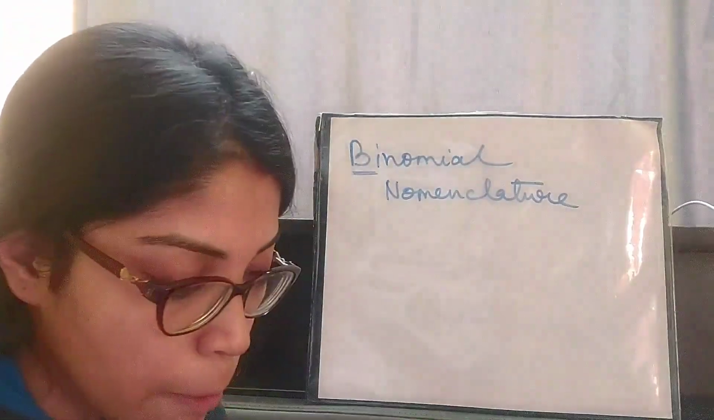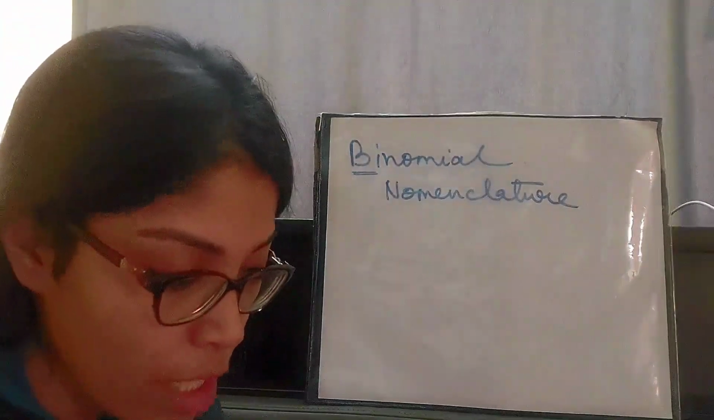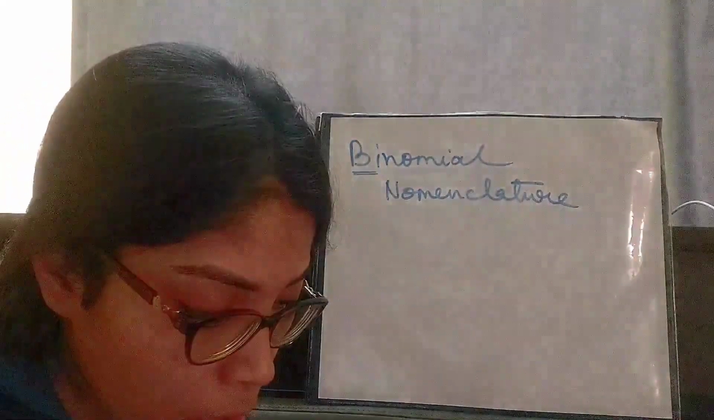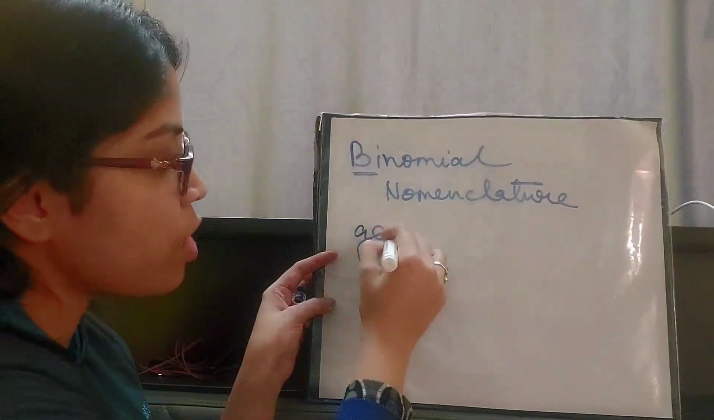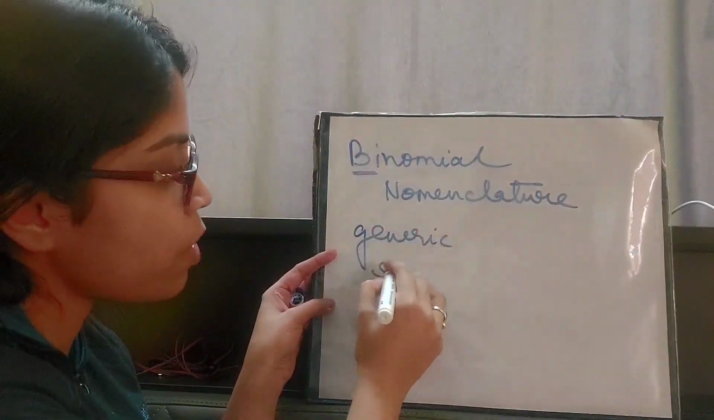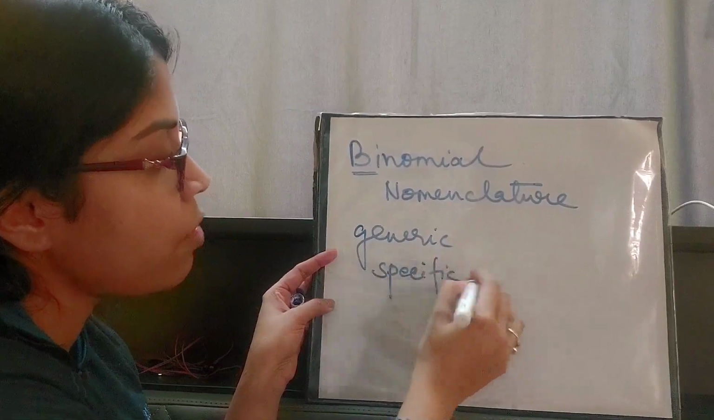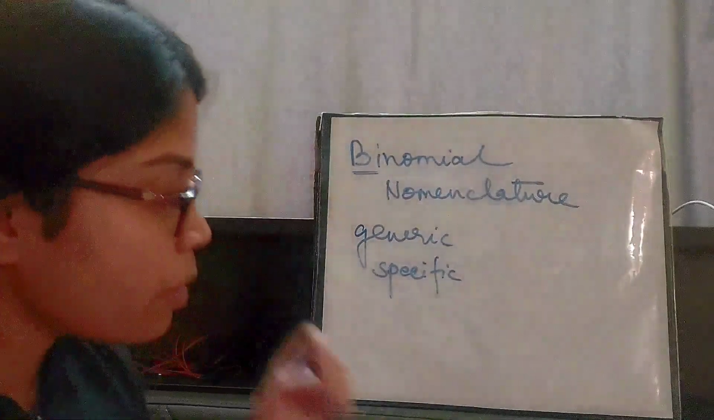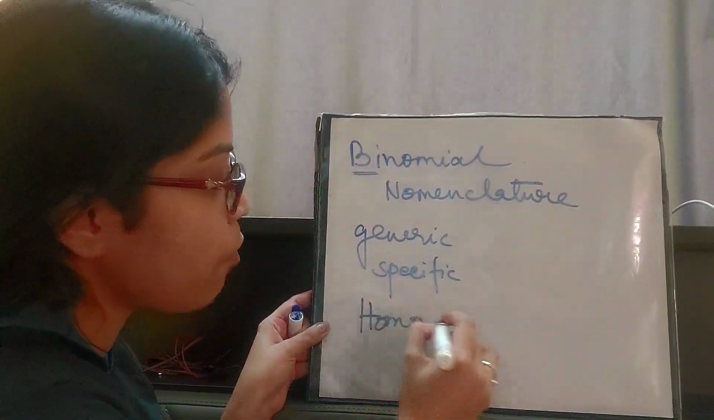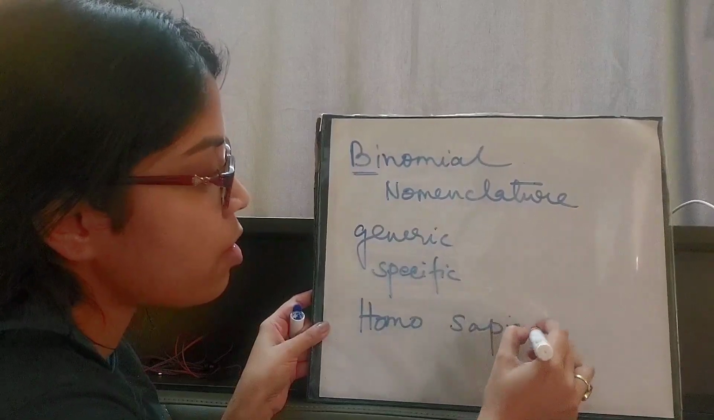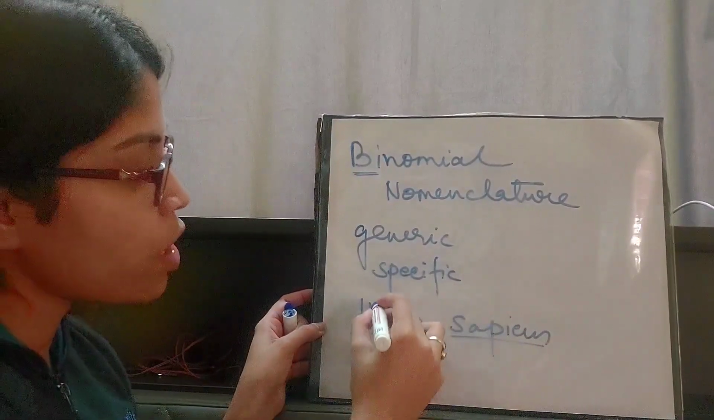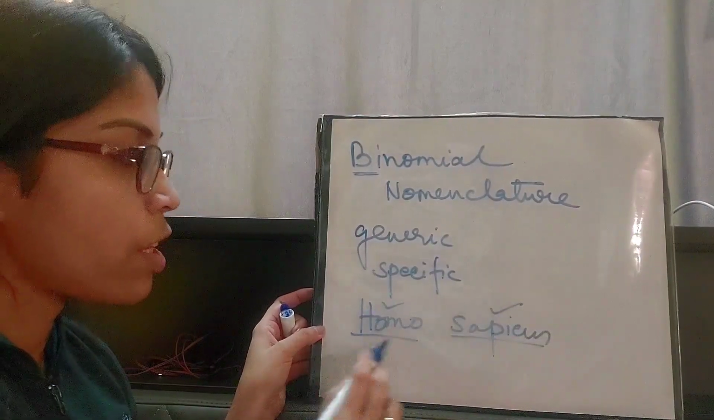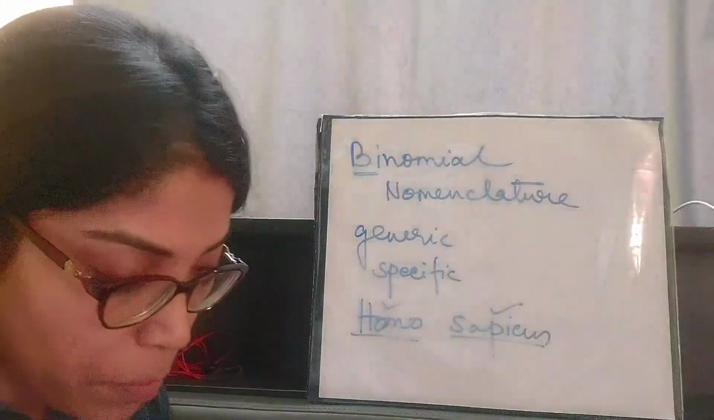According to this system, each organism, whether plant or animal, bears two names. The first one is the generic name, or we can call it the genus, and the second one is the specific name, which we can also call the species. Genus and species. For example, we already know the scientific name of man is Homo sapiens. So this one is the genus and this one is the species. Genus or generic name, species or specific name.